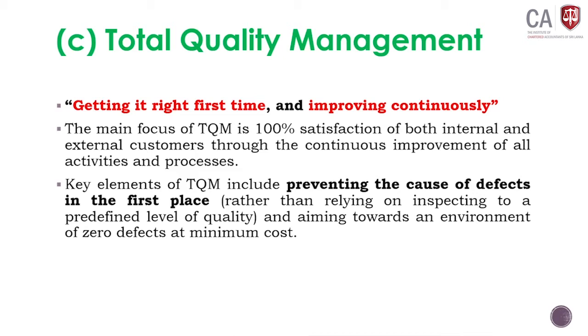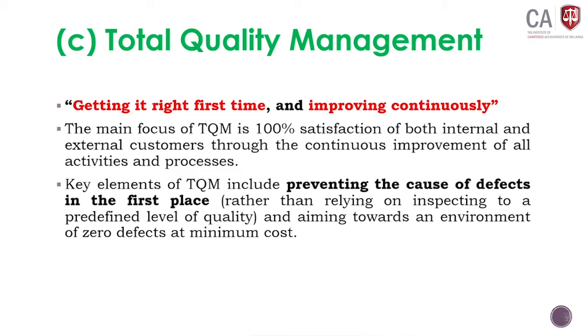Therefore, total quality management says you should maintain the required quality, 100% quality. Quality failures will result in different types of cost that we call cost of non-conformance. We will discuss cost of quality conformance and cost of quality non-conformance later.